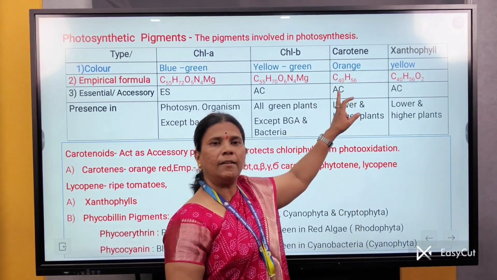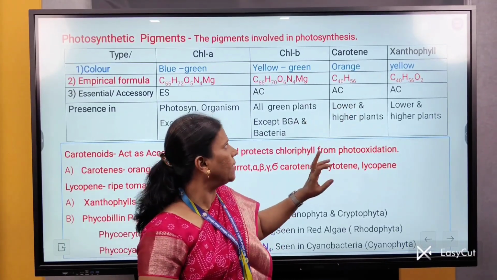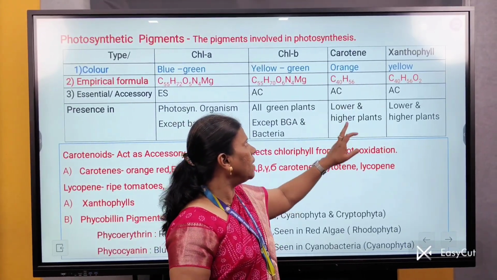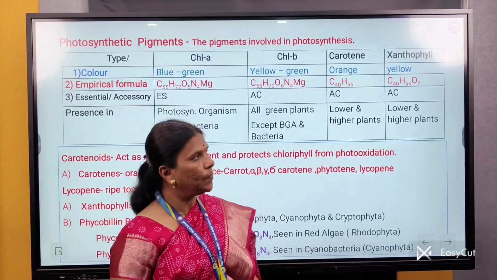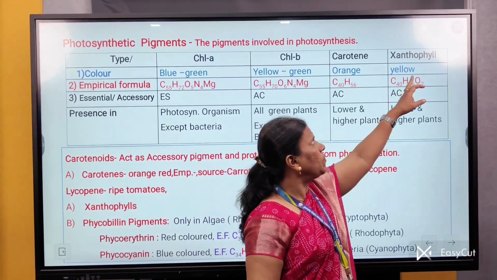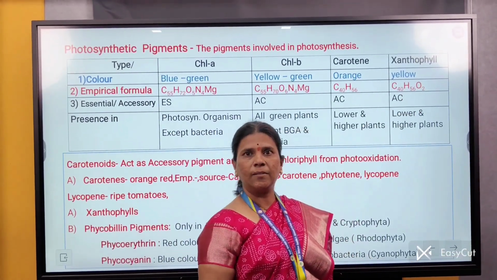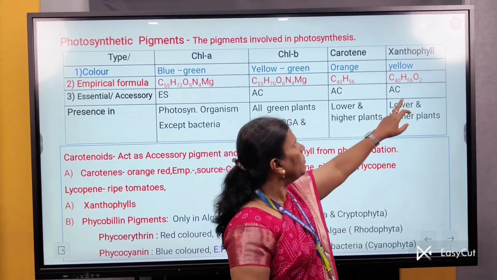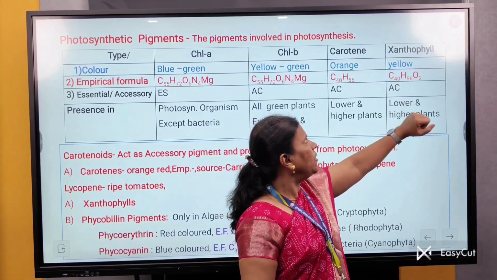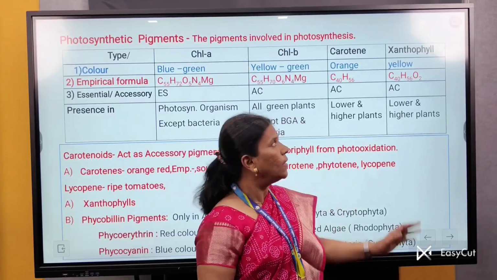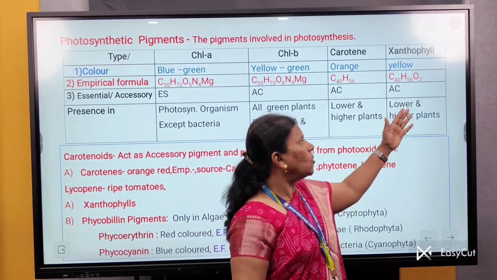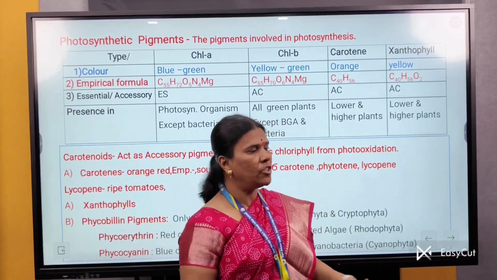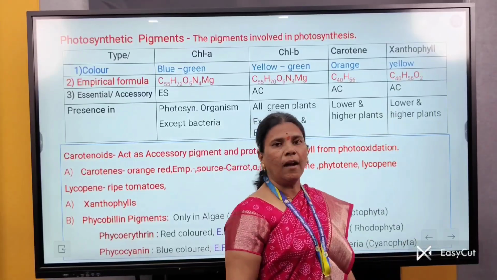This carotene is also called an accessory pigment, and it is mainly present in lower and higher plants. The next pigment is xanthophyll. Xanthophyll appears yellowish in color. Its empirical formula is C40H56O2. This xanthophyll is also called an accessory pigment, which is present in lower and higher plants.